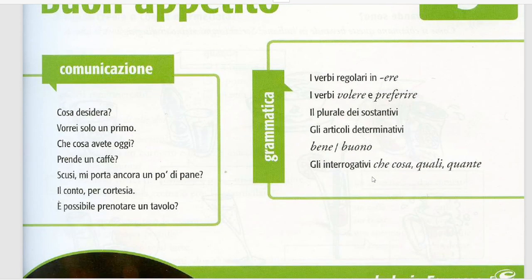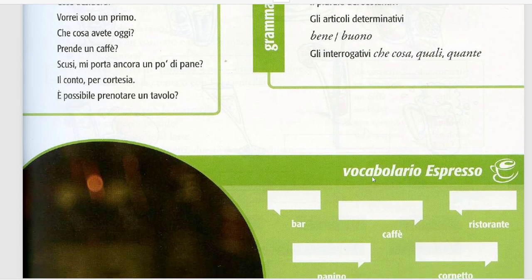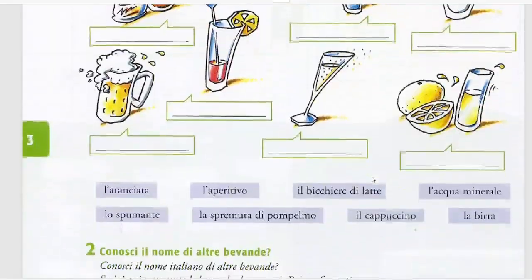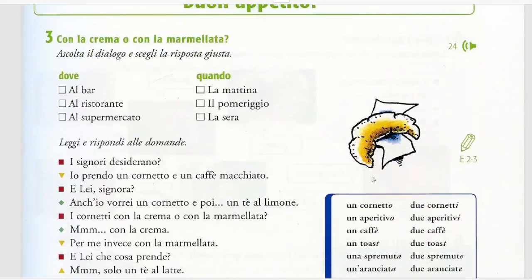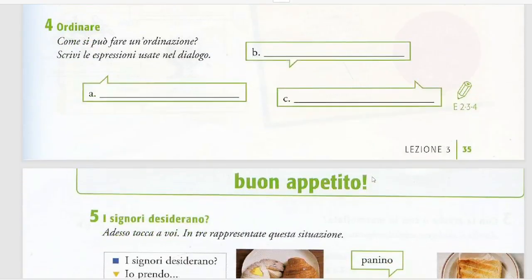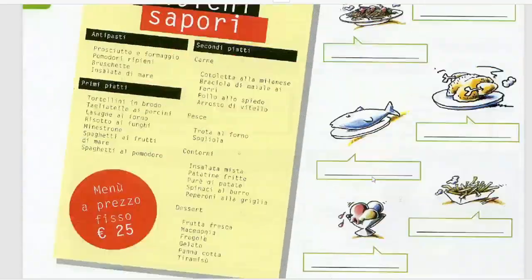So this particular unit talks about food related vocabulary. Then there would be a lot of grammar. We're gonna learn a lot of verbs and their respective conjugations, how to form plural of the nouns, and other such combinations we will cover gradually.